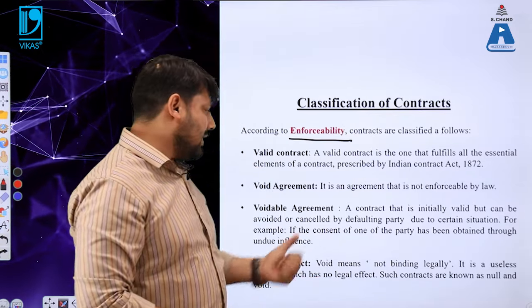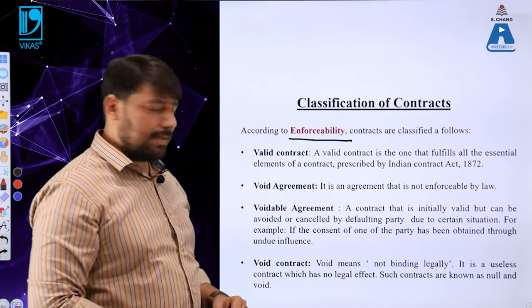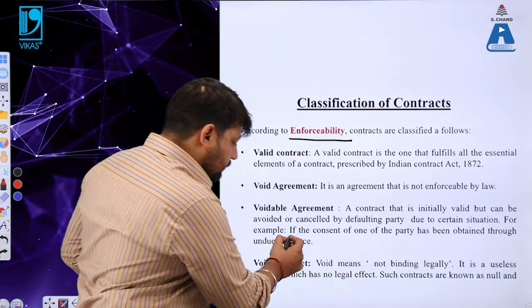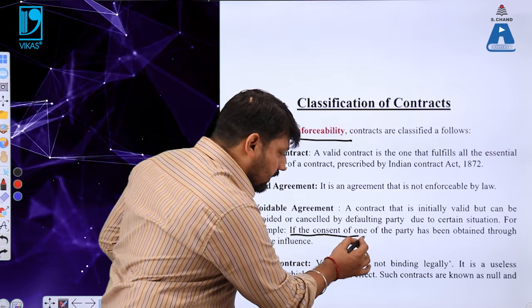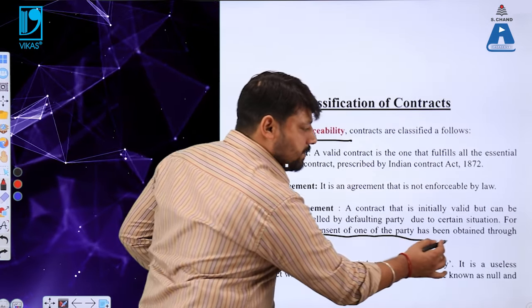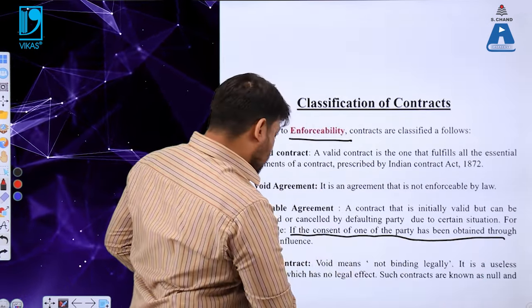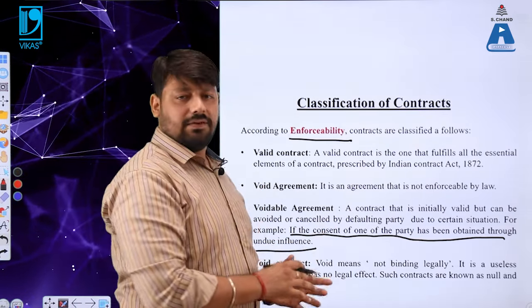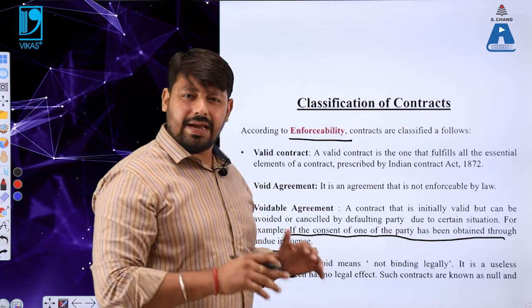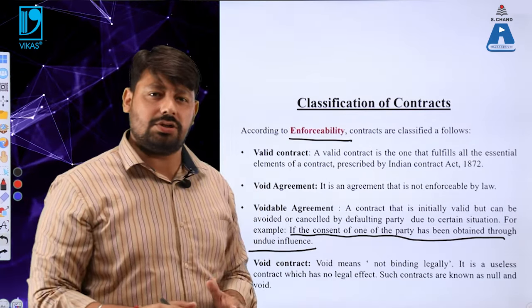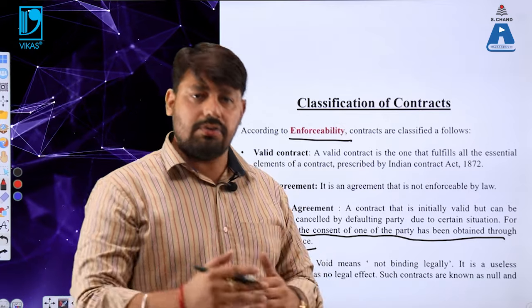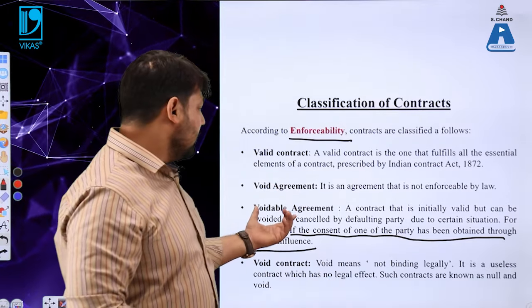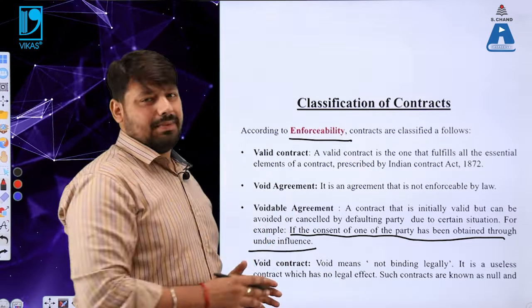Let us understand this particular concept with the help of an example. If the consent of one of the parties has been obtained through undue influence, coercion, fraud, or misrepresentation, that is known as a voidable agreement.